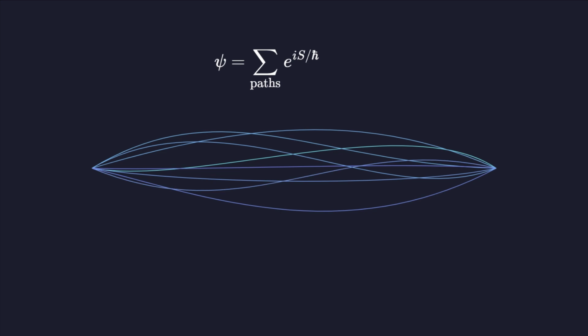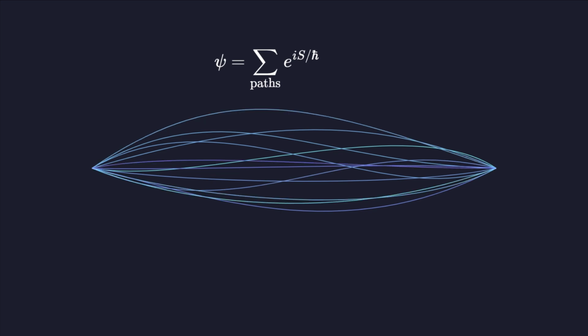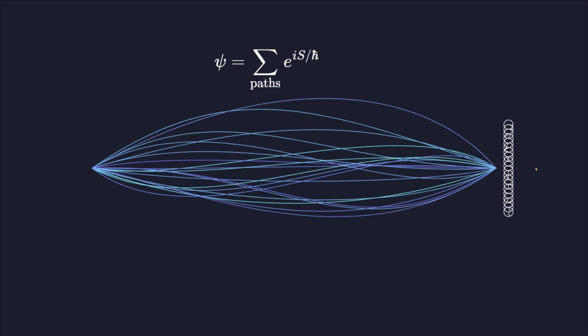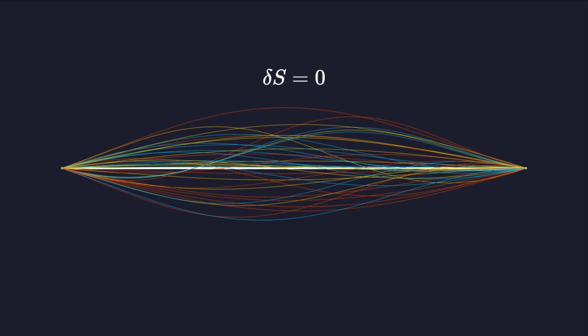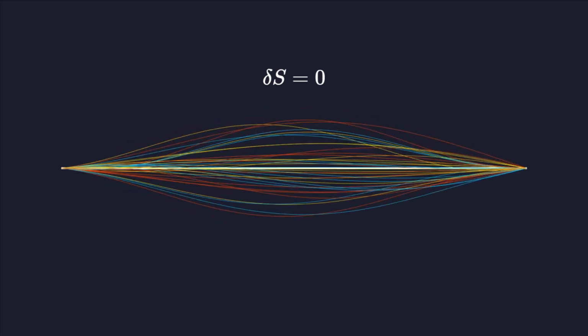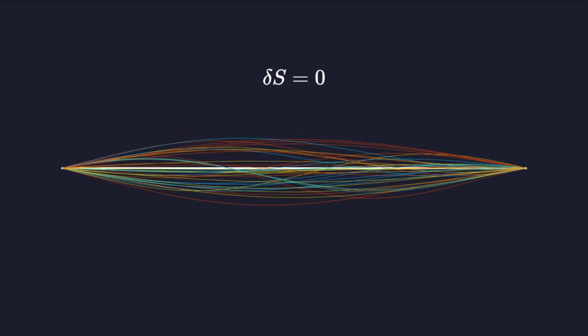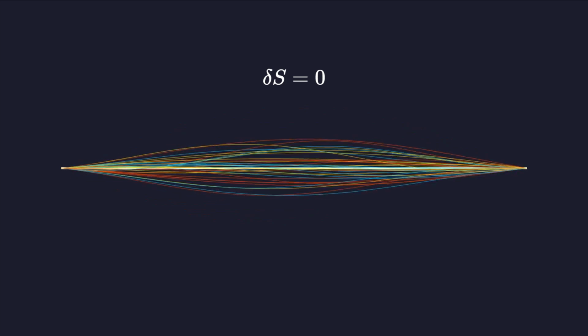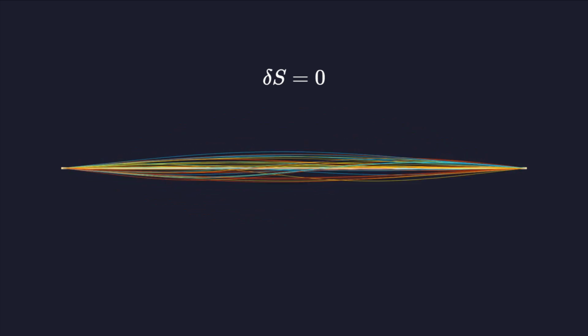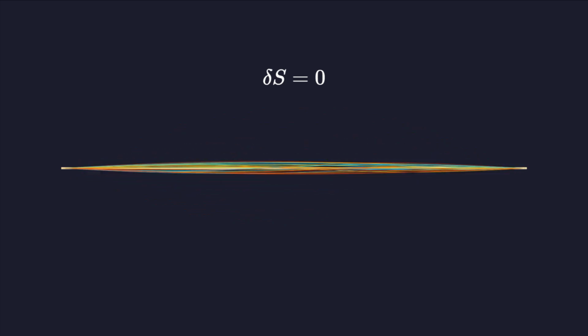Quantum mechanics generalizes this principle through Feynman path integrals. A particle travels along all possible paths simultaneously, and each path contributes a phase factor proportional to its action. In the classical limit, the phases of non-stationary paths interfere destructively and cancel out. Only paths near the stationary action survive, leaving us with the familiar laws of classical motion.